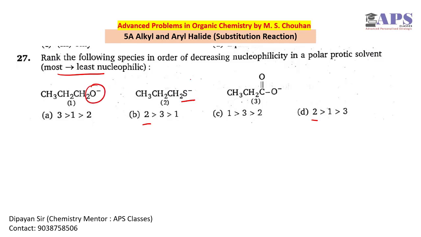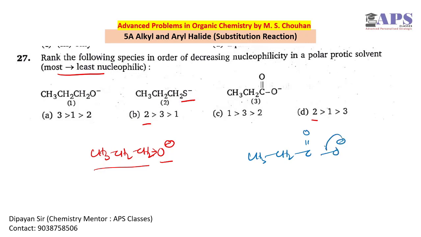Now we have oxygen and oxygen, both are oxygen in this case. If the negative charge is on the same atom, then basicity is directly proportional to nucleophilicity. Okay, so we have CH3, CH2, CH2, O minus. This group is showing some plus I effect, and it will increase the basicity, because with this plus I effect, this functional group will increase the electron density over oxygen. But in the third molecule, this negative charge is resonance stabilized. So negative charge density is less, or basicity is less.